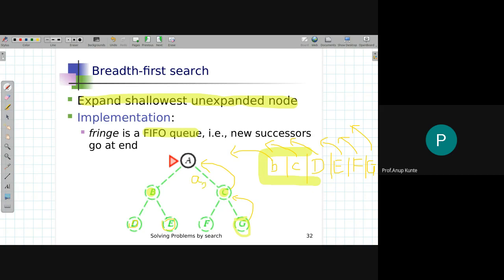Say this is A2, this is A6, if I'm assuming that these actions are numbered A1, A2, A3, A4, A5, A6. So my solution sequence is A2, A6. Please remember, a solution is always an action sequence starting at the initial state, taking you to the goal node. The search strategies that we are learning only provide you a mechanism to search for the goal node, and from the definition of node you can traverse back to its respective parent to know who the parent nodes are and get the solution sequence.